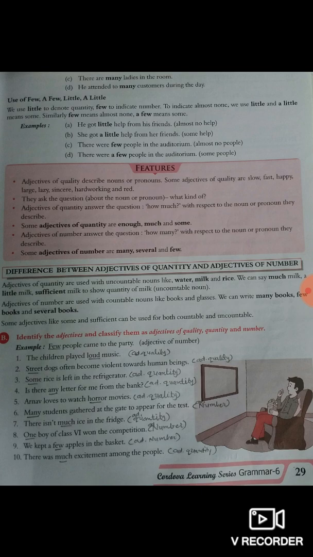Third, some rice is left in the refrigerator. So some is an adjective of quantity.